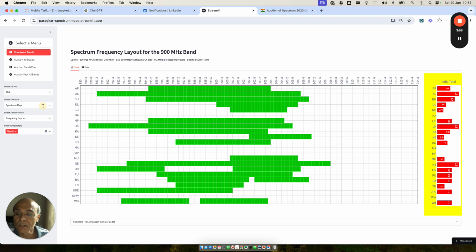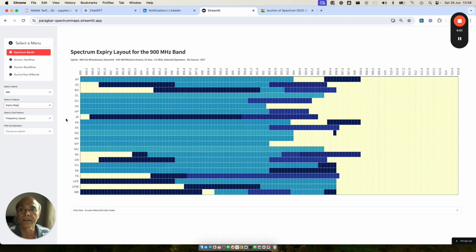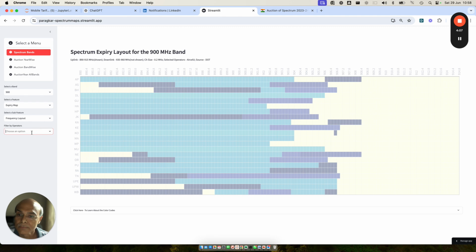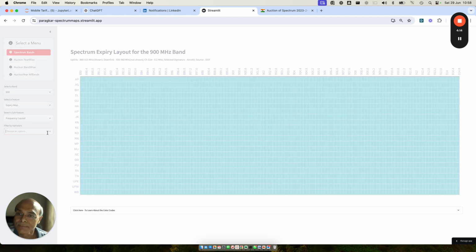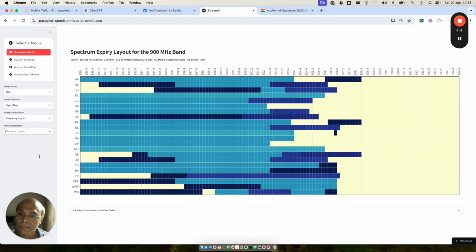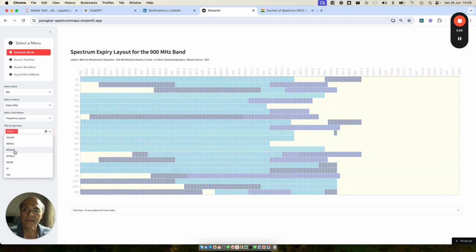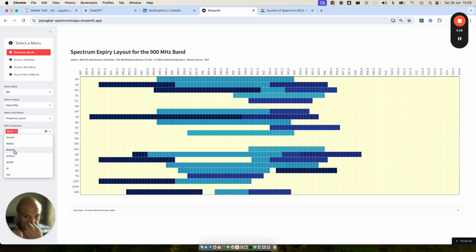For that, we have to go into the expiry map, because the expiry map is going to tell us the complete picture. So let me choose Bharti here again, because it got changed. Just a minute. Let me do a drop down here. Just a minute. What happened? Yeah. So here it is, Bharti, drop down. Once I have Bharti, you will be able to understand what I basically mean.